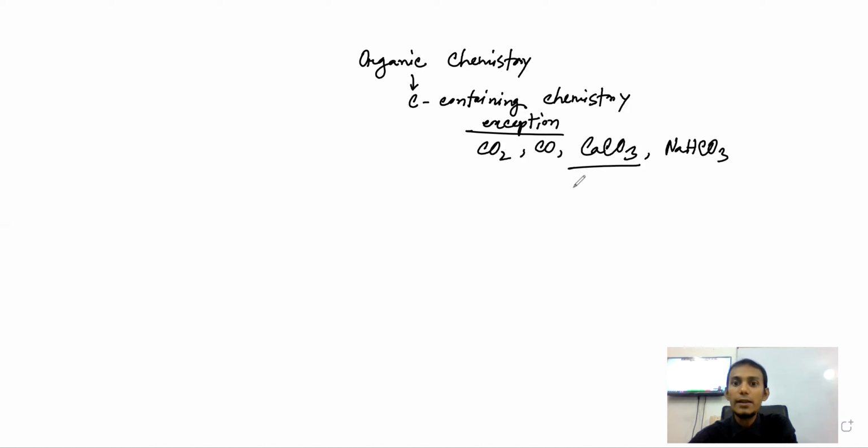Organic chemistry, if we want to define, it is chemistry of carbon-containing compounds. Exceptions are carbon dioxide, carbon monoxide, metal carbonates, and metal hydrogen carbonates. Apart from them, all carbon-containing compound-related chemistry is organic chemistry.